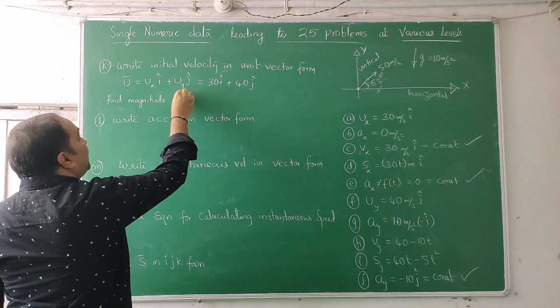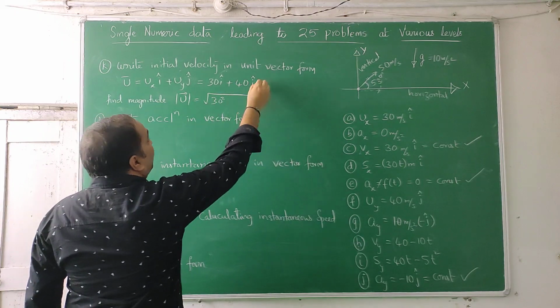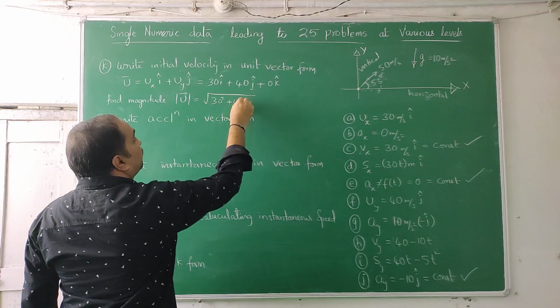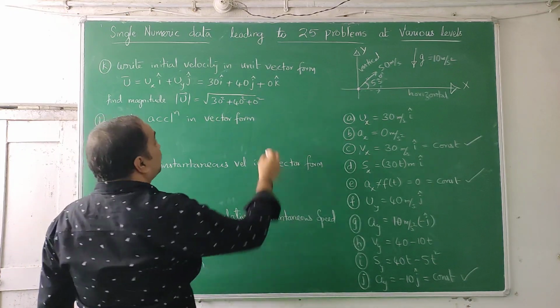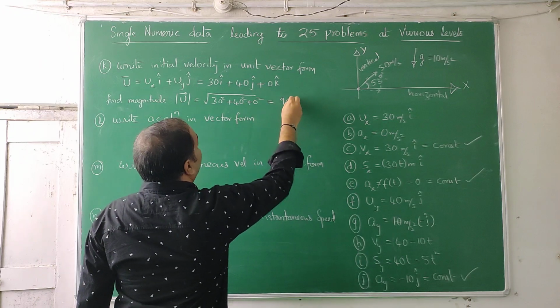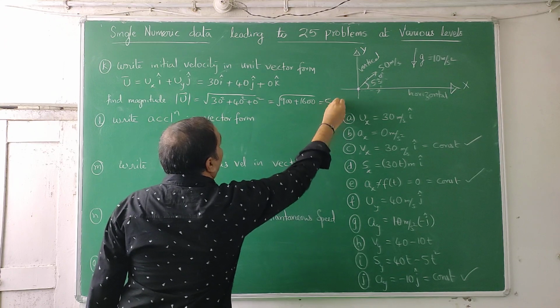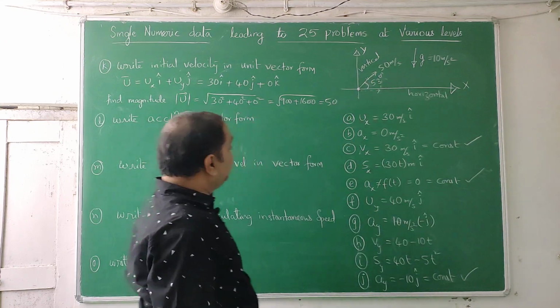Mod u bar is equal to the square root of 30 square, and for comprehension's sake, you can also write 0 if you want: 30 square plus 40 square plus 0 square, coefficient of i square plus coefficient of j square plus coefficient of k square. This comes out to be 900 plus 1600, root 2500, that is 50. So you got the initial speed, 50 meters per second.